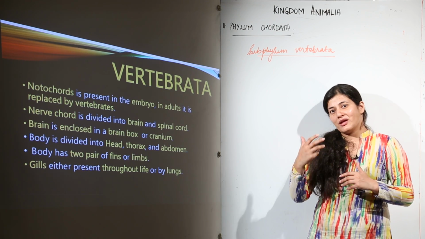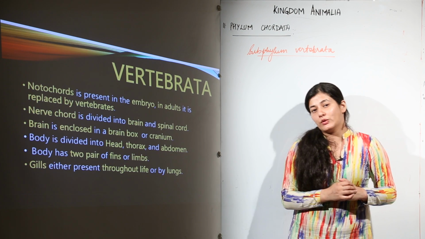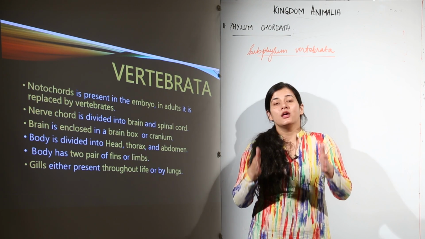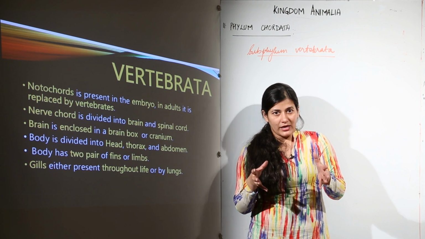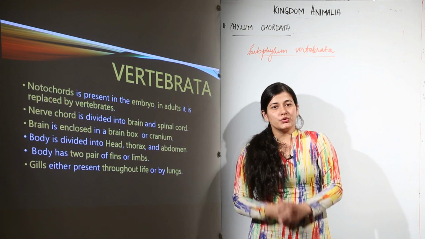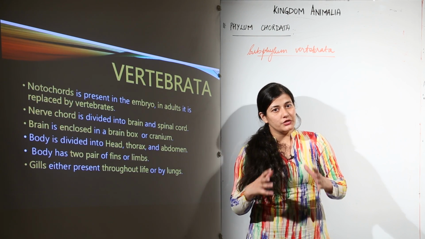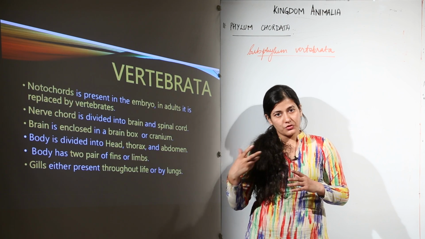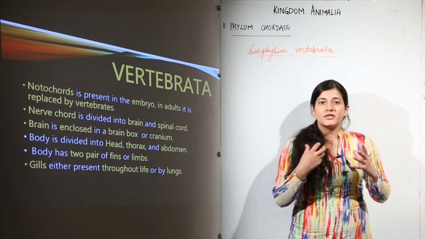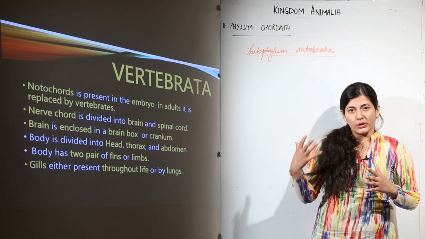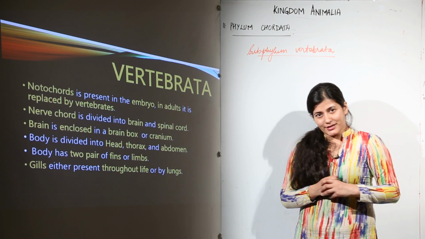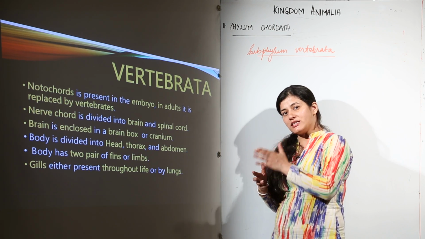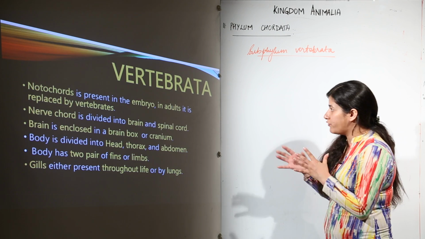Now we are very well aware of the 10 phyla we have studied till now. They were also animals because they suited the criteria for being an animal. Now moving to the subphylum Vertebrata, we are going to talk about the fishes, the amphibians, the reptiles and mammals, and one by one we are going to see what the class characteristics are for those animals to be classified under whatever category they fall into.